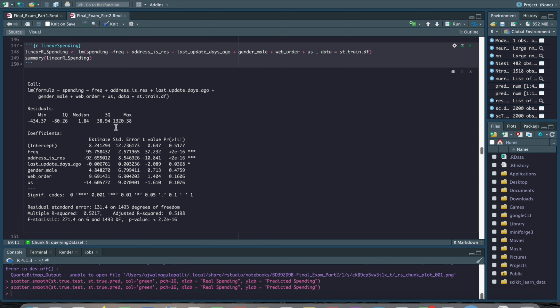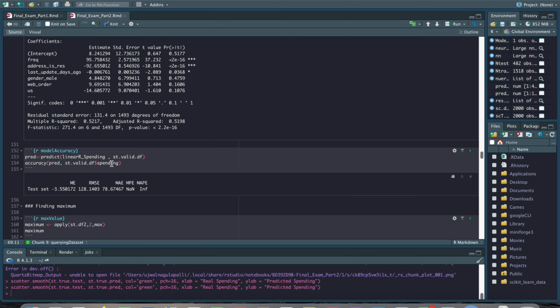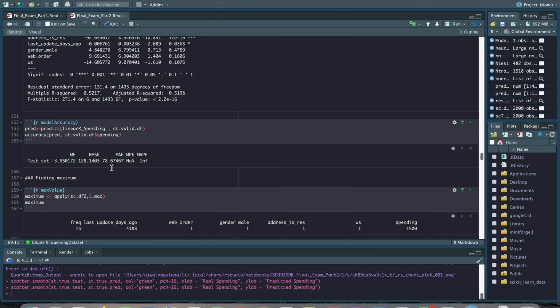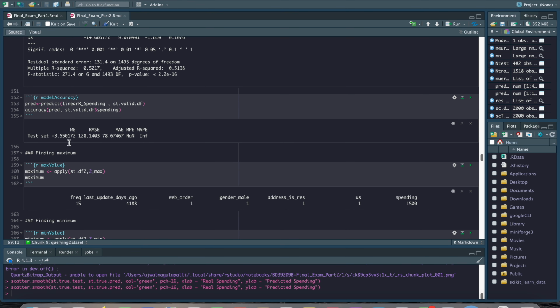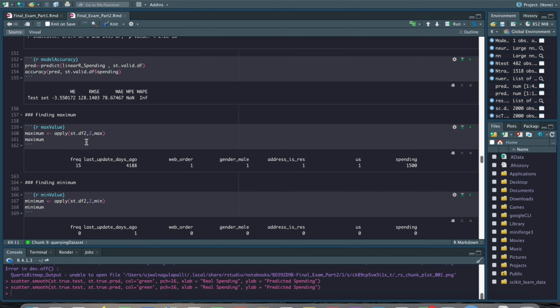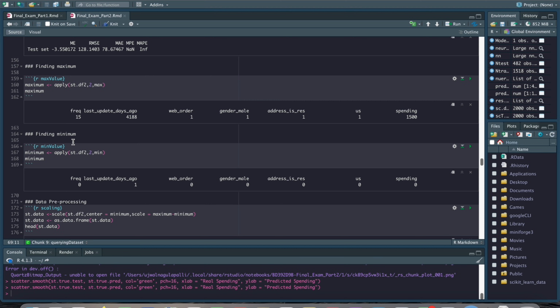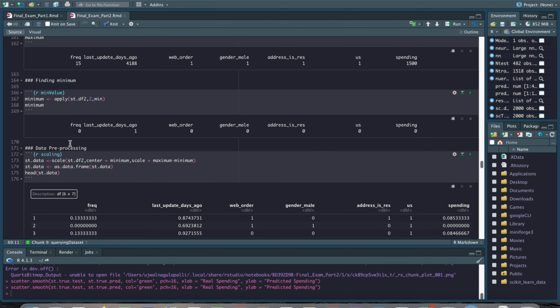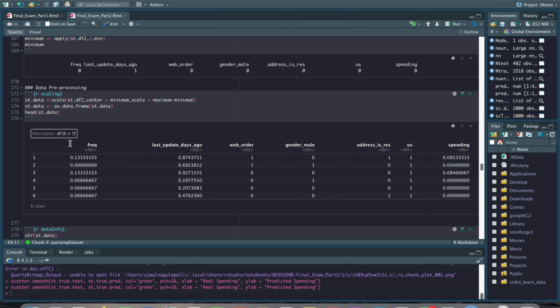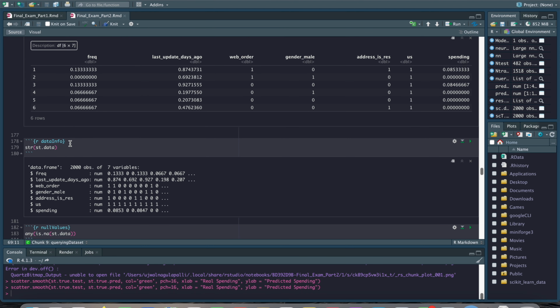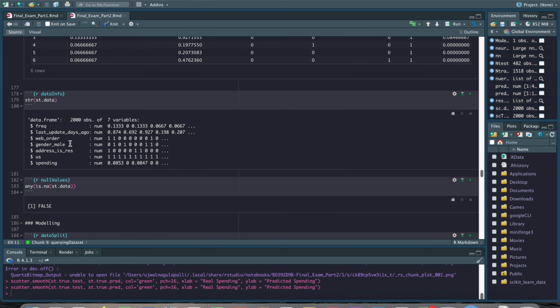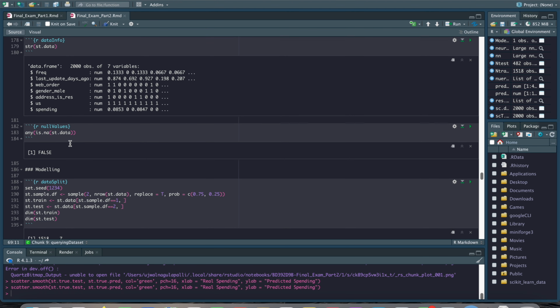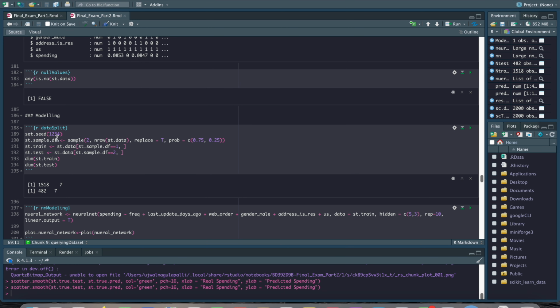This is the statistics for the model, and here we are predicting the accuracy of the model. We are using mean error, mean square error and other kinds of metrics, and these are the maximum and minimum values which we pulled for the neural networks model. Here we are scaling the data for the neural networks, seeing the structure of the data, and checking null values.